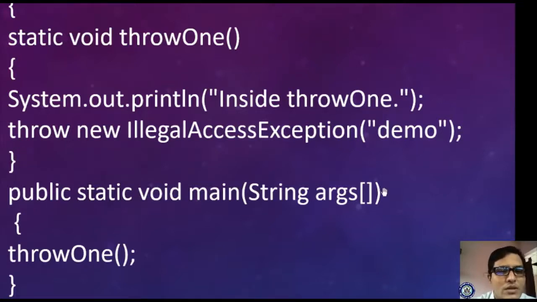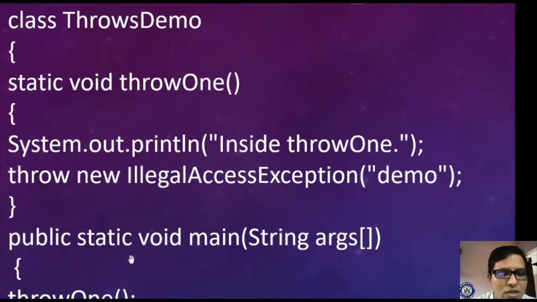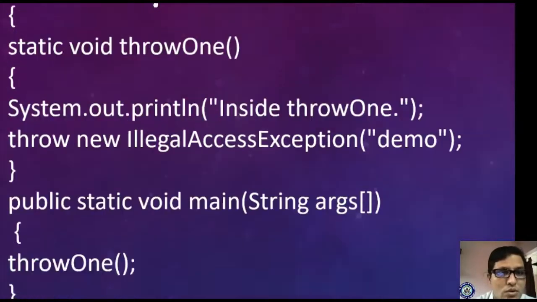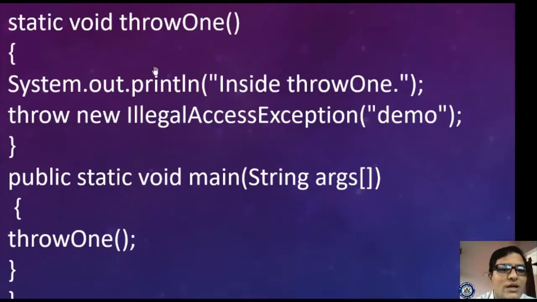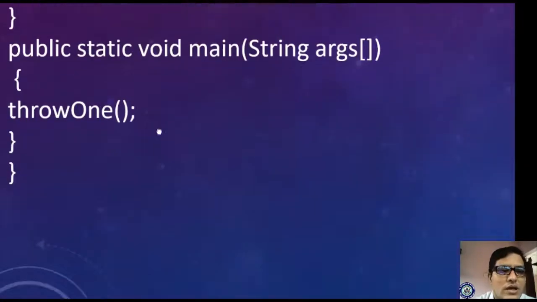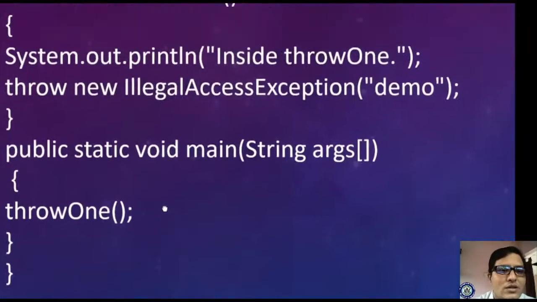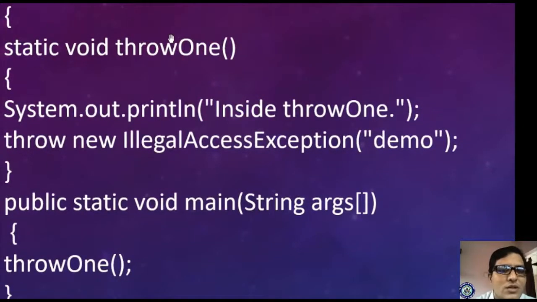I'm writing the main method. What is the main method? Public static void main string args. Now please observe throw one. What is this throw one? You are calling this method within this class only, right? Here the class ends. Got it? So whenever you call this method, it will execute.